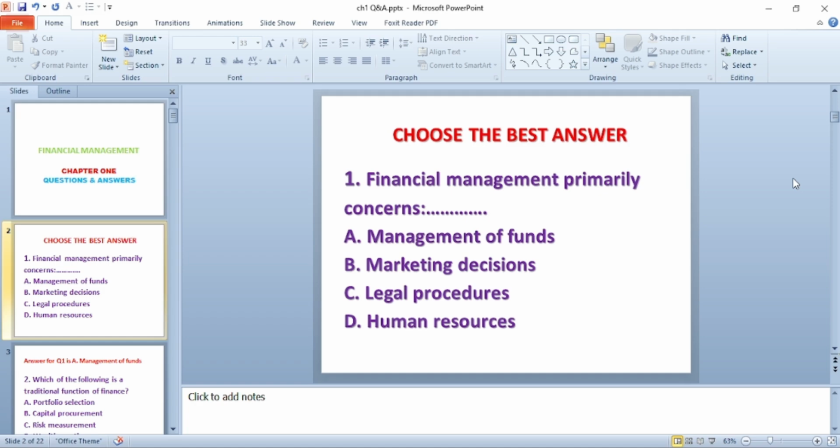Question 1. Financial management primarily concerns dash. A. Management of funds. B. Marketing decisions. C. Legal procedures. D. Human resource. The answer for this question is A. Management of funds.